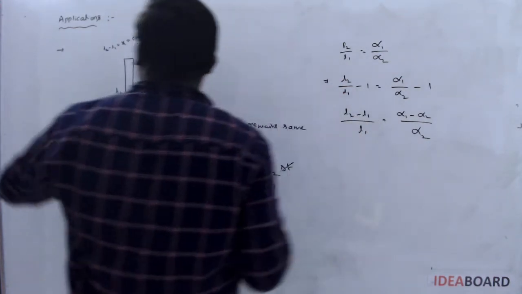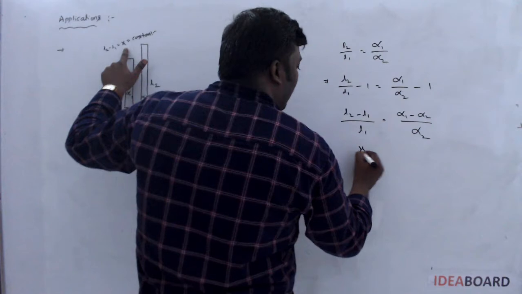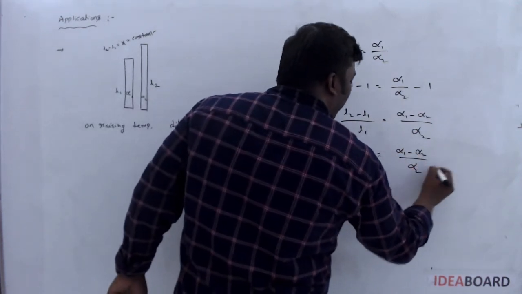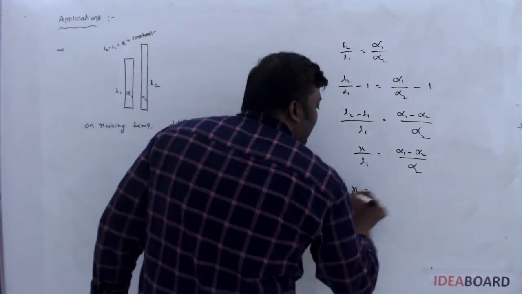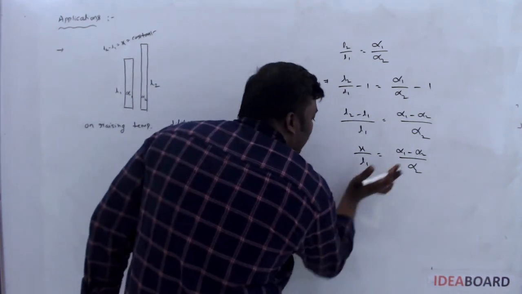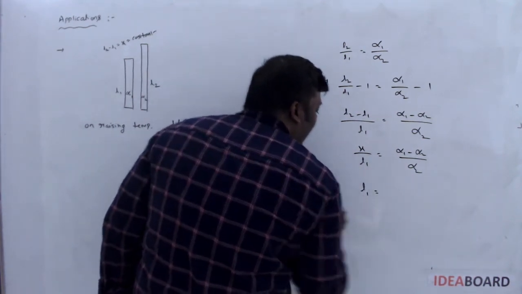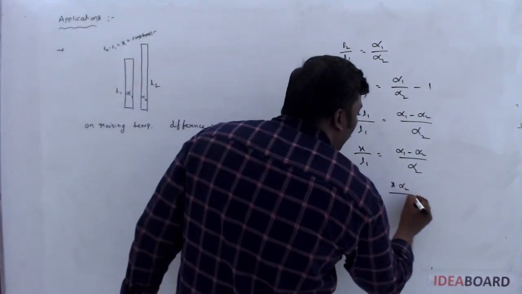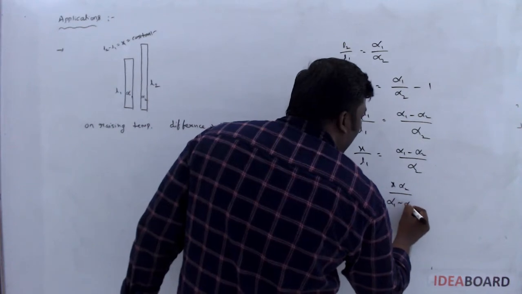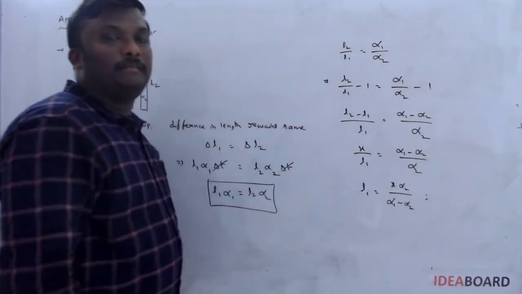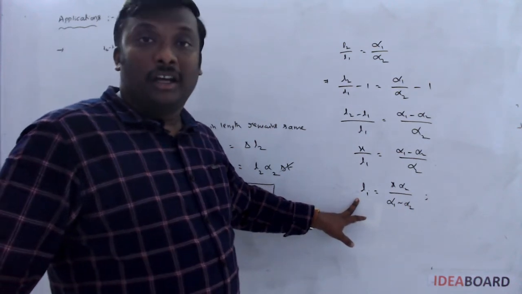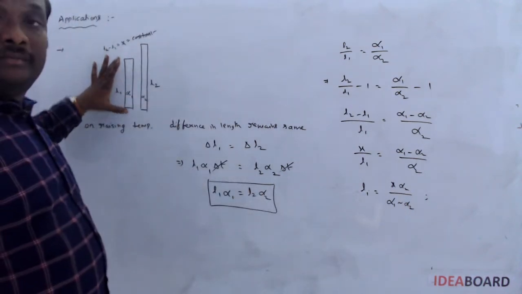So L2 minus L1 they have given, let it be X. So X by L1 is equal to alpha 1 minus alpha 2 by alpha 2. Therefore the unknown length, the shorter length he was asking, means L1 is equal to X alpha 2 by the difference of alpha 1 and alpha 2. So this is the formula for the length of the shorter rod.